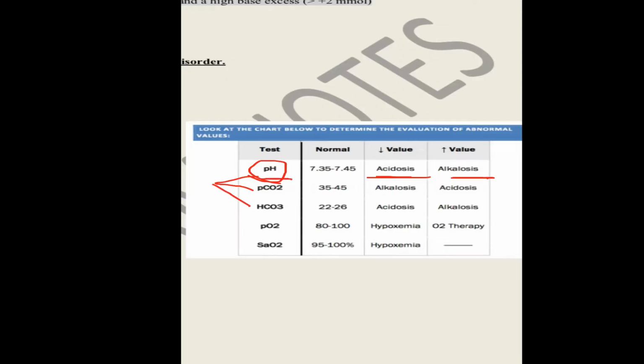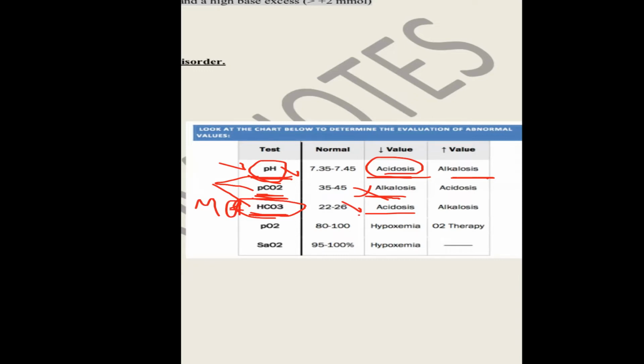If the pH shows acidosis, the PaCO2 is low, and the HCO3 is low, which type is this? First I have acidosis. Low PaCO2 is alkalosis, so it will not correlate with this pH. But decrease of HCO3 is acidosis, so it is metabolic acidosis.